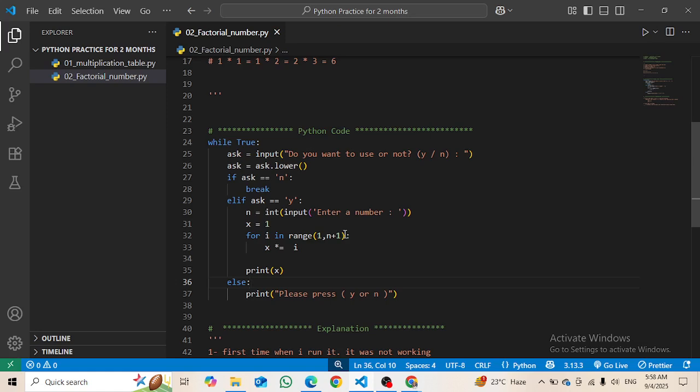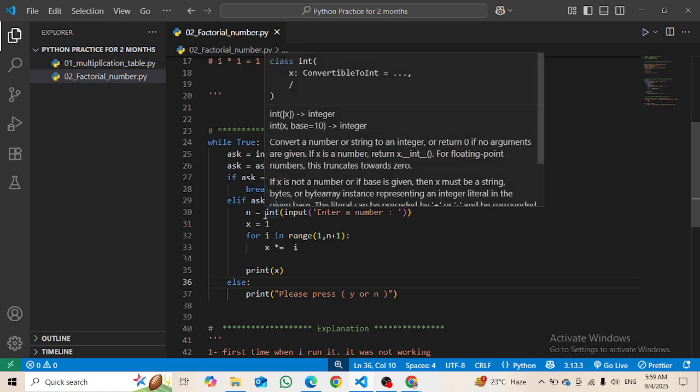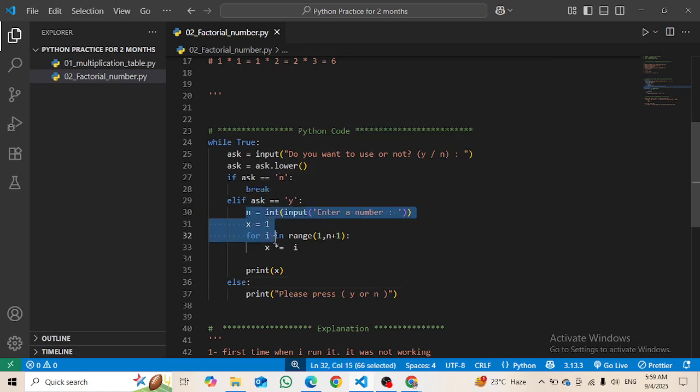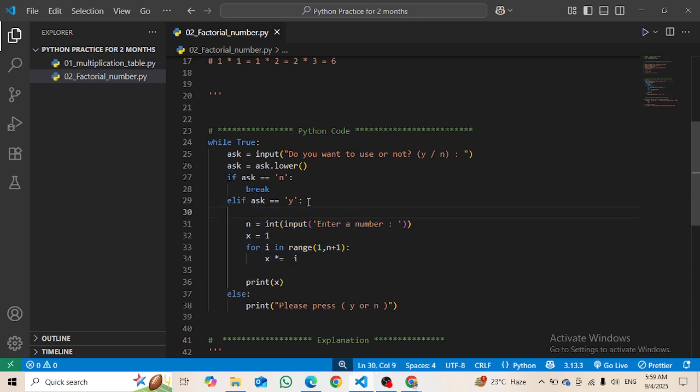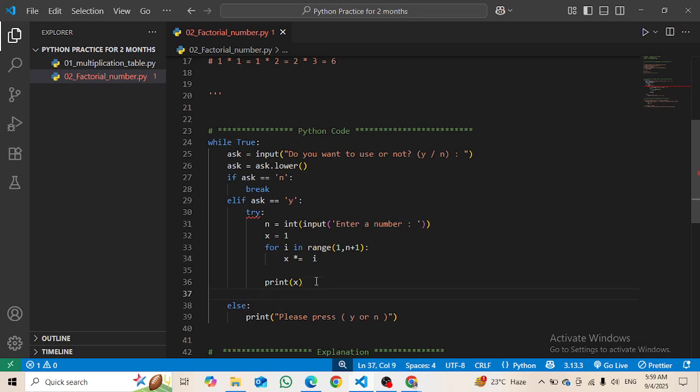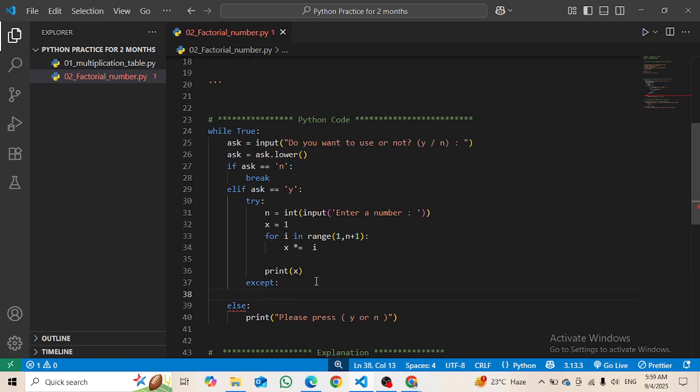And I guess I do not need to change anything here, I can just use try and except like this. Let's try it again, try this, right? And then we will say except, try and except is very important.